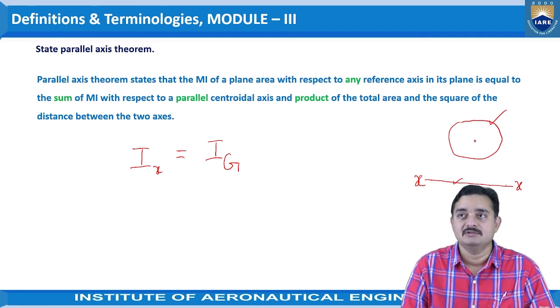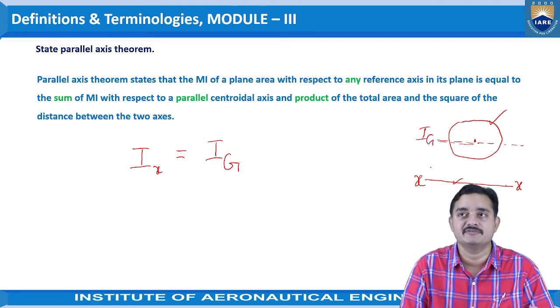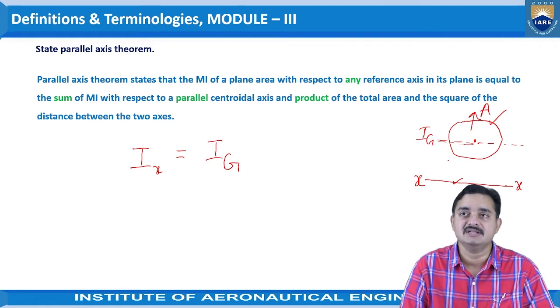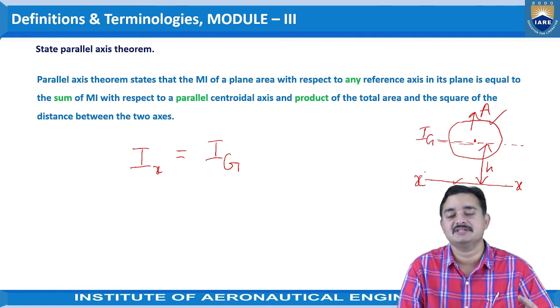We all know at the centroid there will be a moment of inertia acting. That is treated as Ig. The moment of inertia of this object with respect to the centroid is treated as Ig. And then the area of the total shape. We consider the area of the total shape, and let us take the distance between the centroidal axis and the reference axis, that is the x-x axis, as h. So this is the consideration.